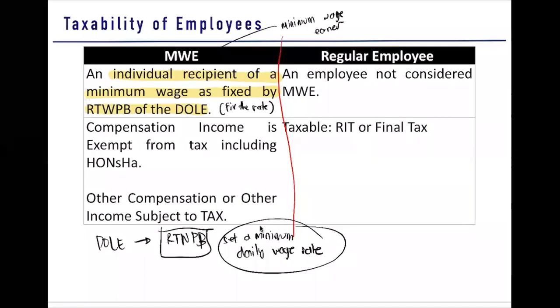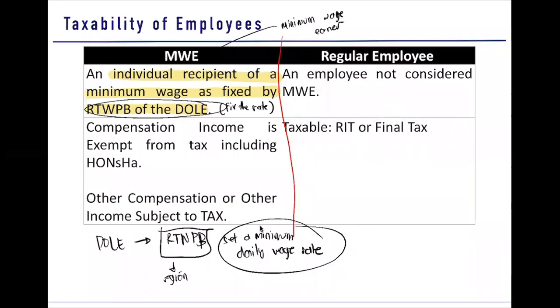That is why it is called the Regional Tripartite Wages and Productivity Board, because it is applicable per region. It is not applicable for the whole country but per region. So for example, the minimum wage is different in Manila and in Baguio. The minimum wage in Region 2 is different from the minimum wage in Baguio. So these differences are brought by your RTWPB. So if the employee is receiving the minimum wage fixed by RTWPB, we call him MWE.